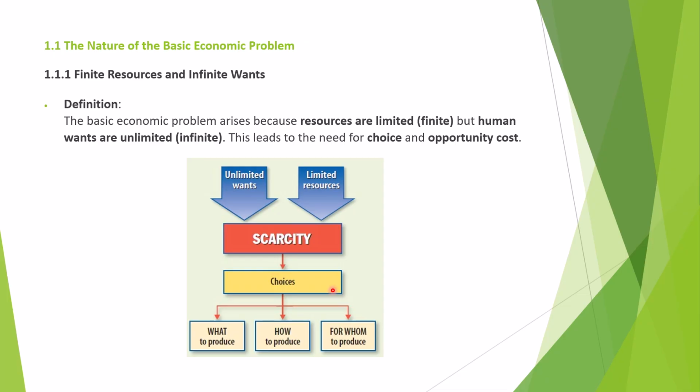Forced to make a choice means what to produce, how to produce, and for whom to produce. These are 3 fundamental questions which are addressed by every economic system. We will discuss these 3 questions in detail in the next upcoming lessons, inshallah.